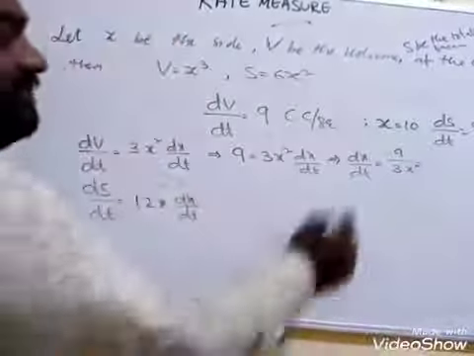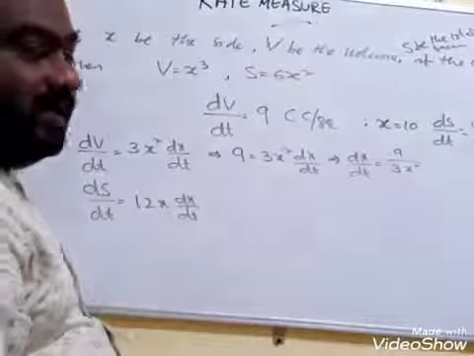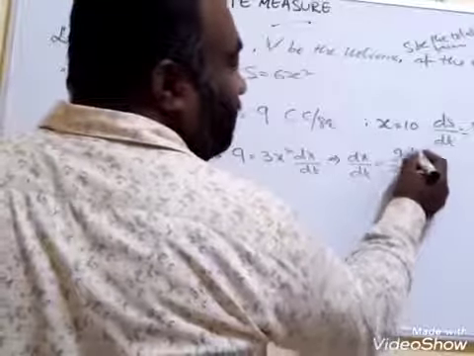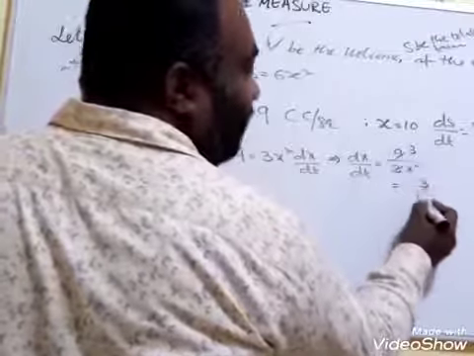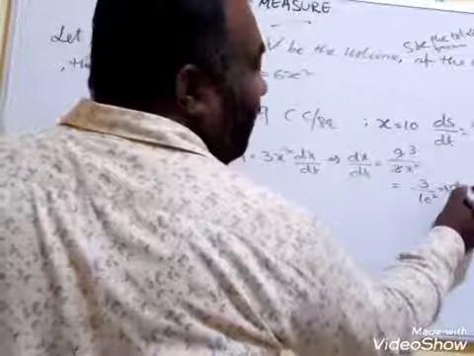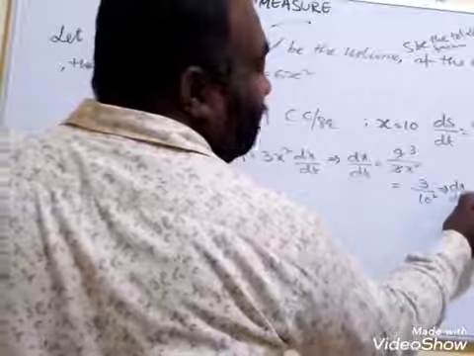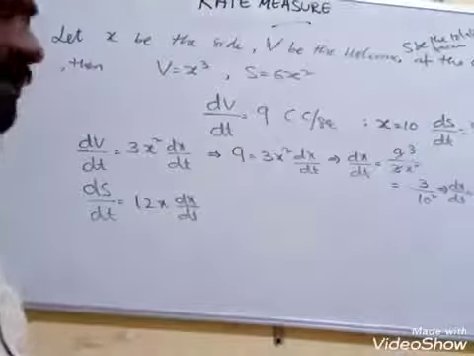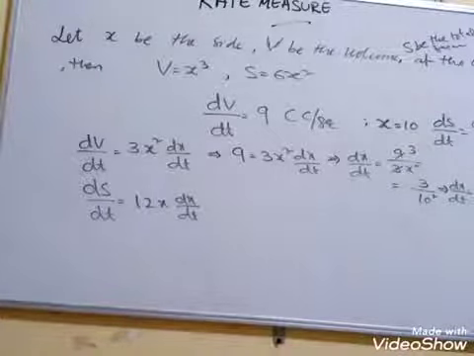But what is the x they have given? Observe there. x is equal to 10. That's why 3 by 10 square, that is nothing but dx by dt is equal to 3 by 100 centimeter per second.